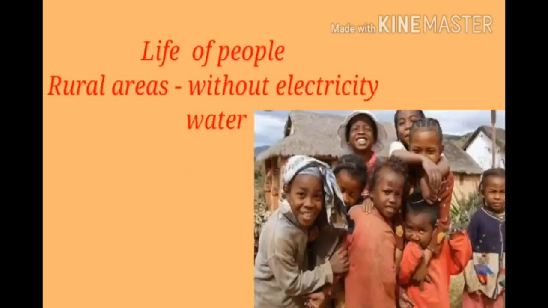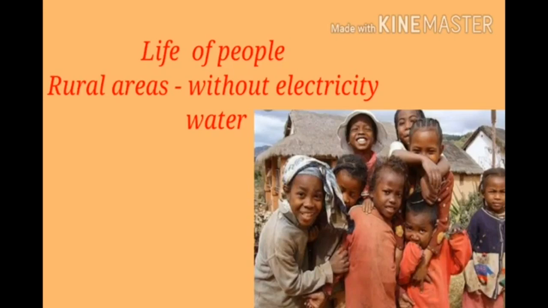Children, next we are going to discuss life of people. The DRC is thinly populated. About 30% of people live in cities and work in mines and factories. The majority of people who live in rural areas live without electricity, and water sources are mostly unprotected and subject to contamination. Their main occupations are agriculture, livestock farming, hunting, fishing, and mining.